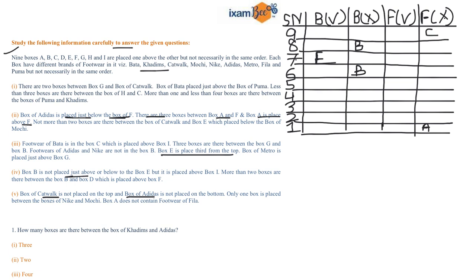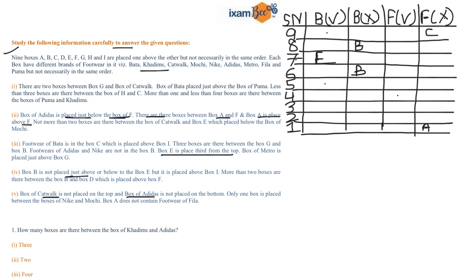So if I assume that A is at the 9th position, there must be 3 boxes between A and F, right? So if A is at 9, then F must be at 5th, because there is a gap of 3 boxes, and the box of Adidas is just below the box of F. That means the box of Adidas must be over here, right?